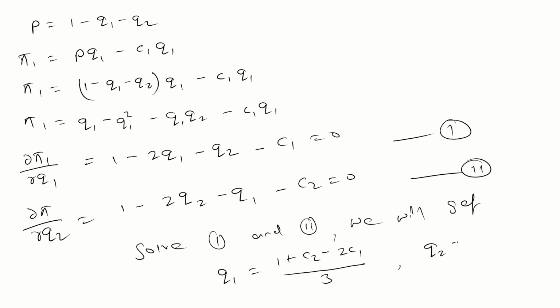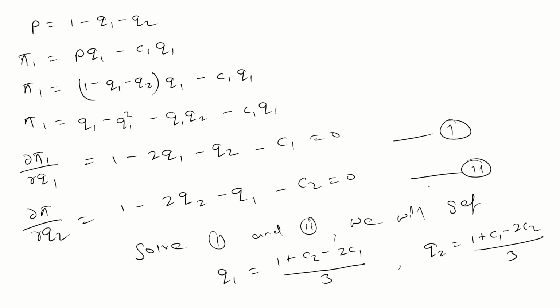Similarly, Q2 is equal to 1 plus C1 minus 2C2 divided by 3. So these are the Q1 and Q2 values in terms of C1 and C2. These are the equilibrium point whenever these two firms play a Cournot game.